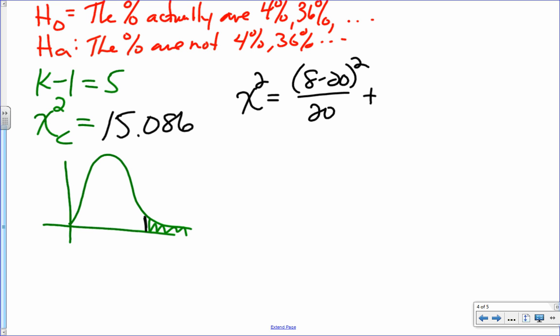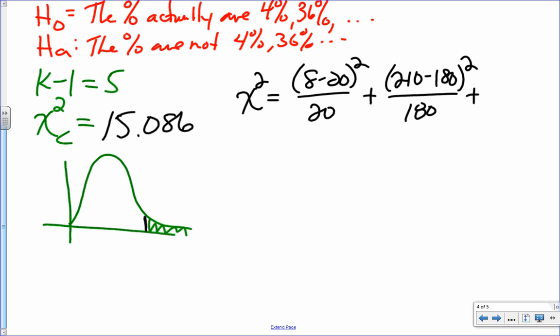So what is observed for the next one? 210, right? So it'd be 210 minus 180 squared over 180, plus, I'm going to run out of room. Is everybody clear where these numbers are coming from?